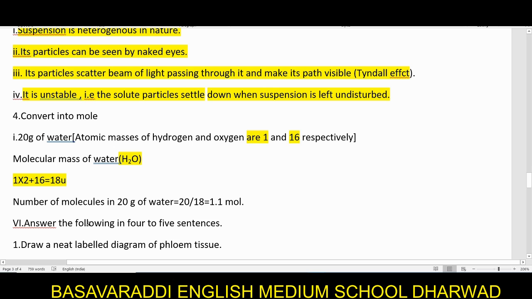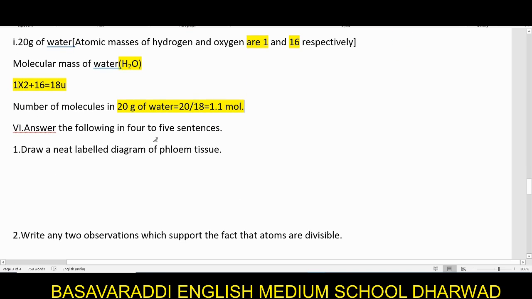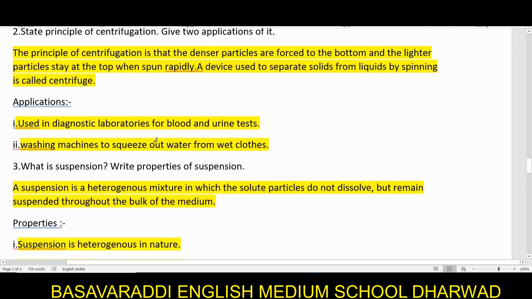So the number of moles in 20 gram of water is 20 divided by 18. Here 20 is the given mass. In 20 gram of water how many moles are there? We need to find out. So how many are there? 1.1 moles. Yes? Alright.